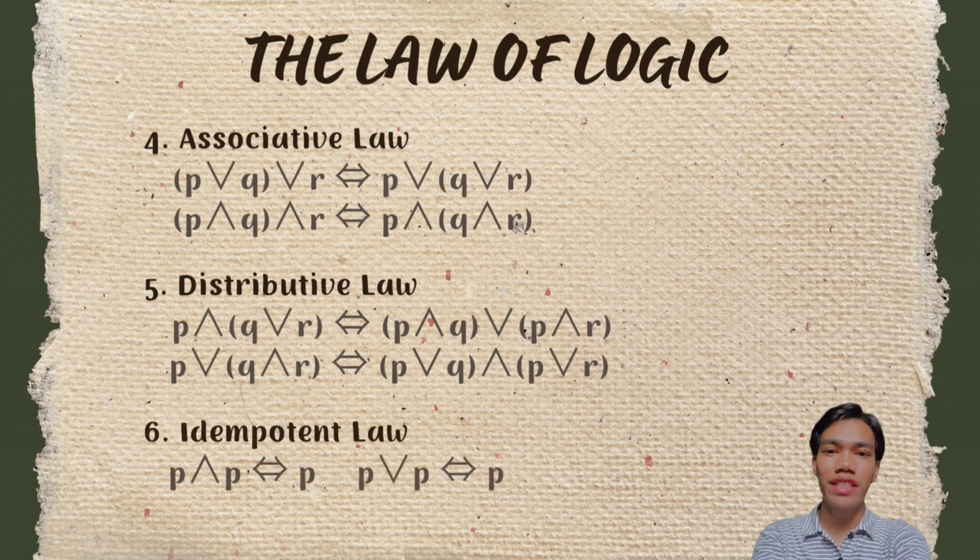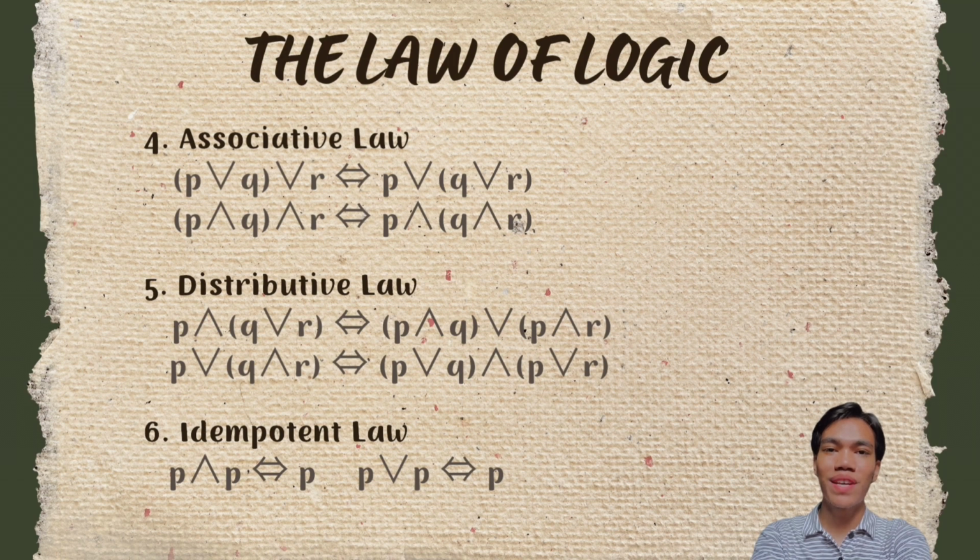The next discussion is the idempotent law. In the idempotent law, one simple statement is combined with the simple statement itself.